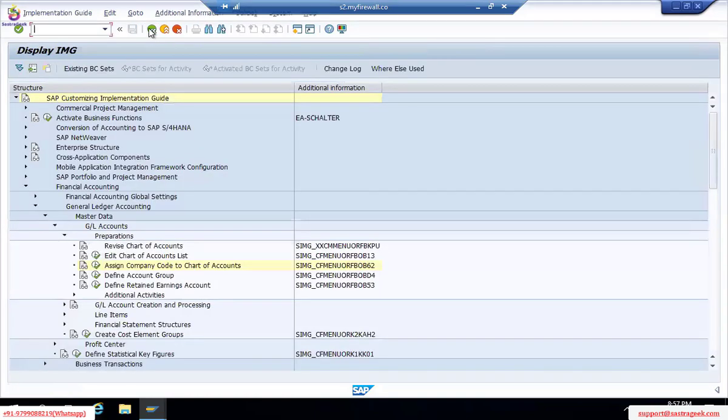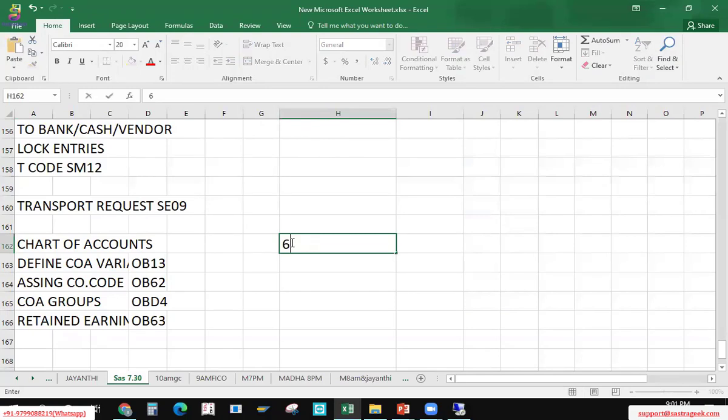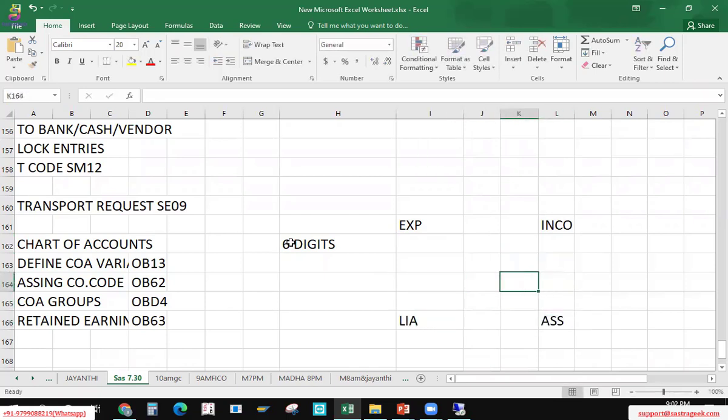Simple. Now in this chart of accounts, how many groups do you want to maintain for your books, main headings for your books? Okay, so for example, we thought of 6 digits length, right? 6 digits. Okay, now we have 4 different main types when we talk about balance sheet and profit and loss account. We have expenses, we have incomes, we have liabilities, we have assets. Agree?